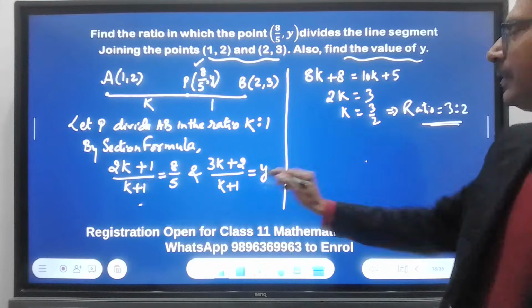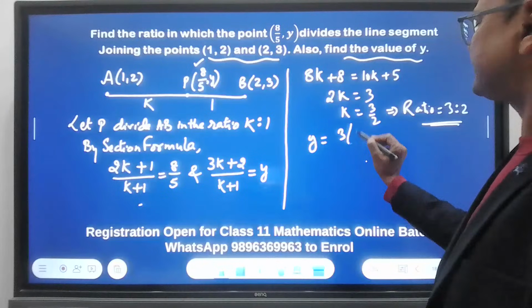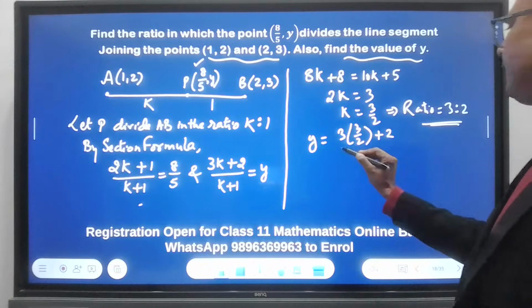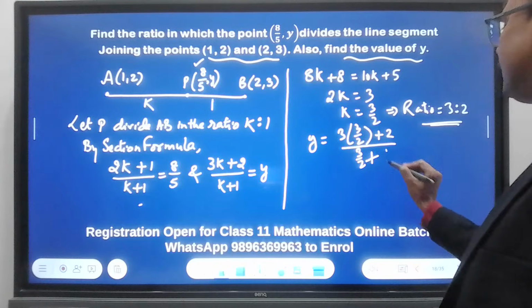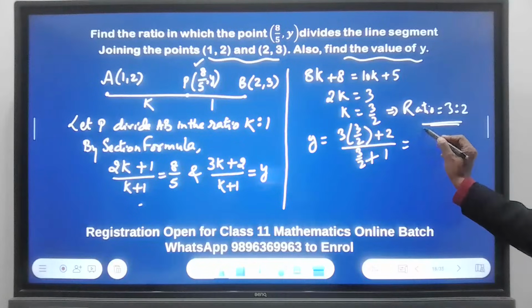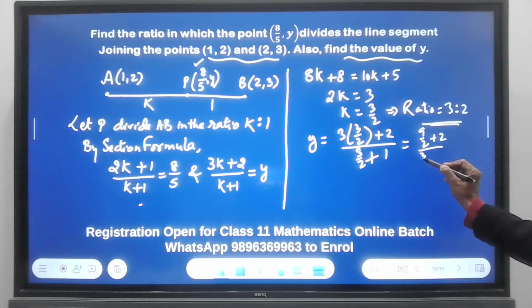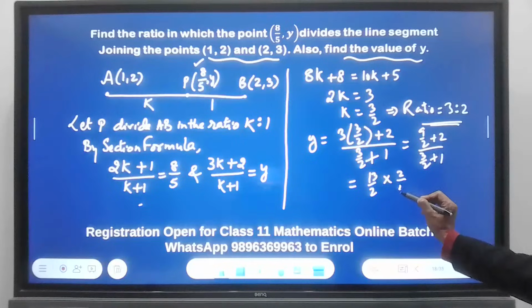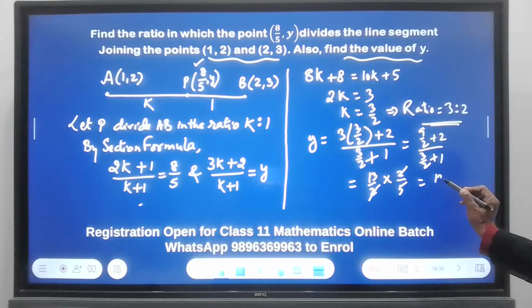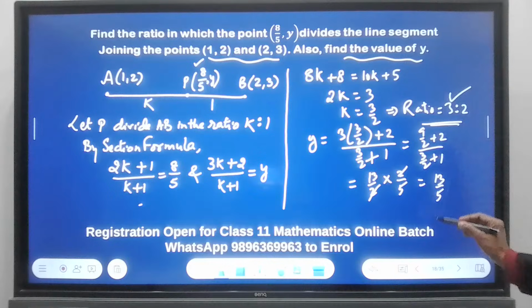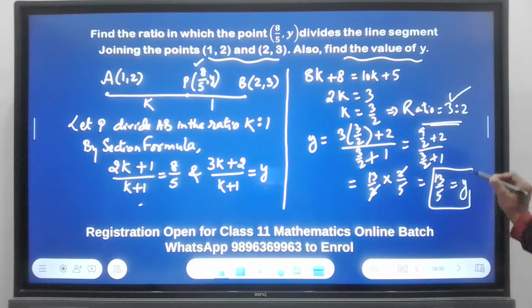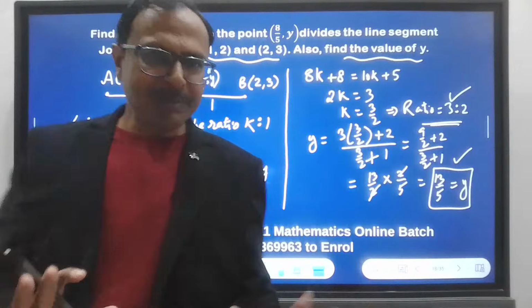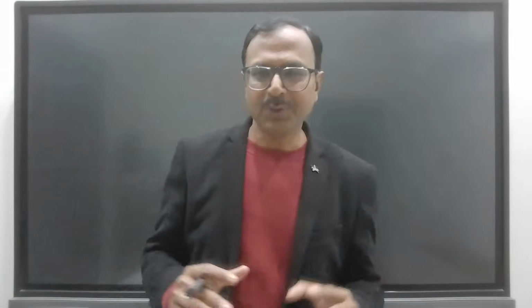And if you put 3/2 here, y is equal to 3 times 3/2 plus 2 upon 3/2 plus 1. Right? So this will come out to be 9/2 plus 2 upon 3/2 plus 1, which is 13/2 times 2/5. 2 cancels out and you have 13/5. So the ratio is 3:2 and the value of y is 13/5. That gives you the answer for the question. See, basic question, but very important one, okay? Because this is one type of question where we have to do justice to the question.